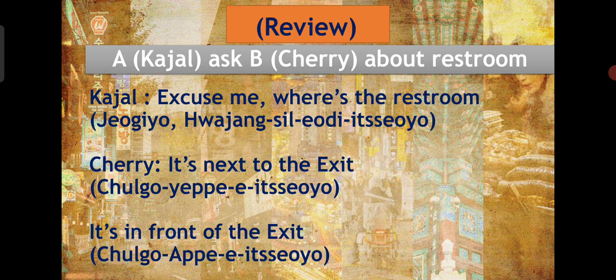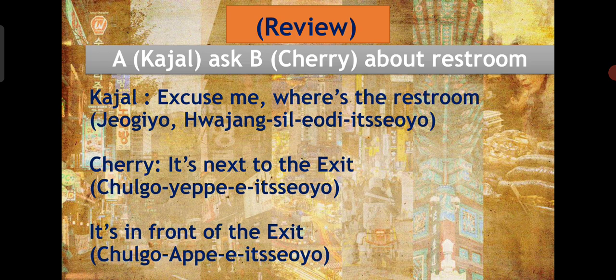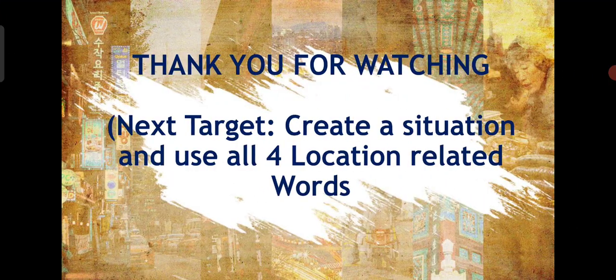And if she replies it's in front of the exit, you might hear chulgo ape I itsayo. Repeat after me from the start. Chogiyo Wajangshi Lodi Sayo. Chulgo yope itsayo means it's next to the exit. Chulgo ape itsayo means it's in front of the exit.